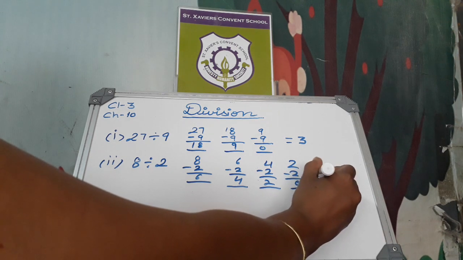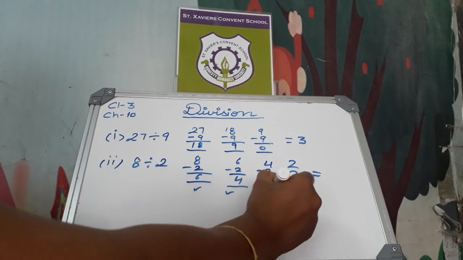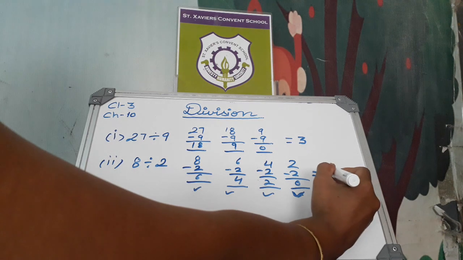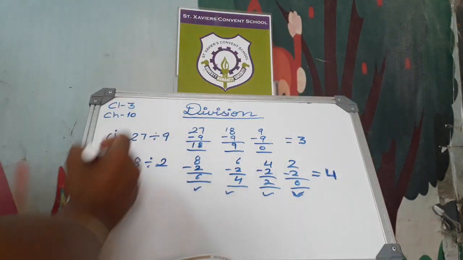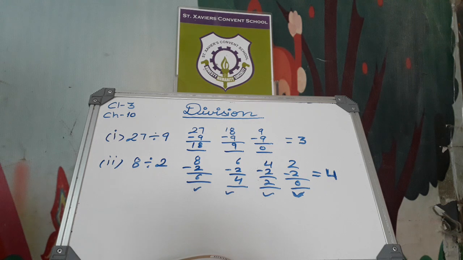So look at here, 1, 2, 3, 4 times we have subtracted here. So we have to write here 4. 4 is our quotient. 3 and 4, do yourself.